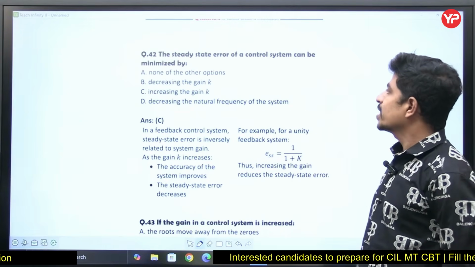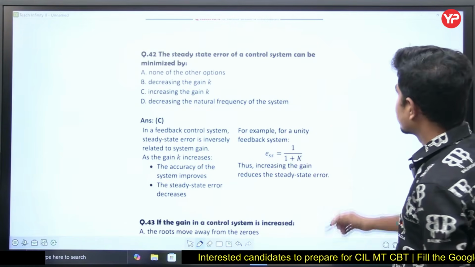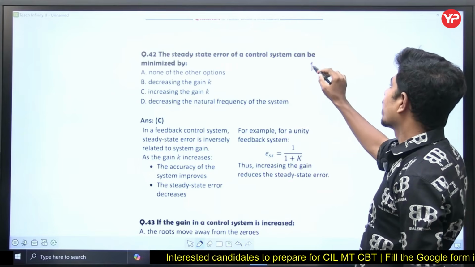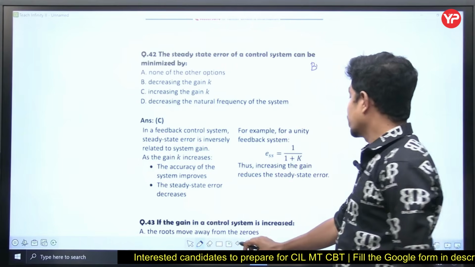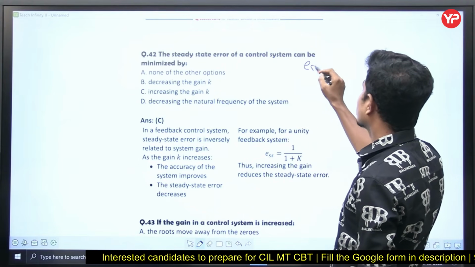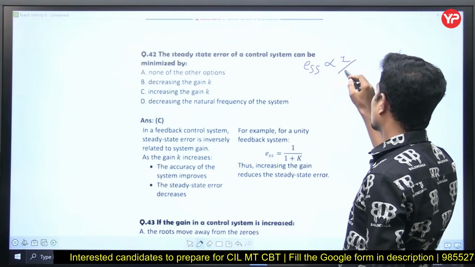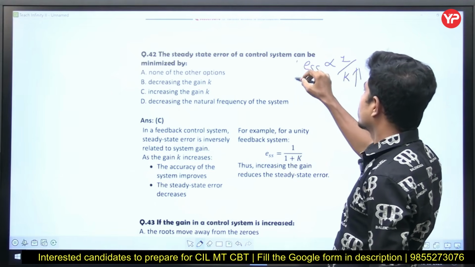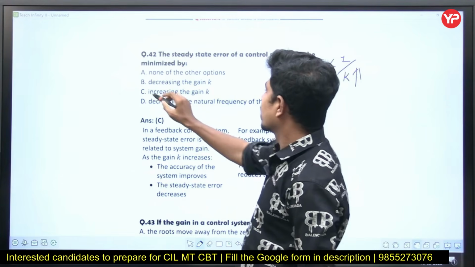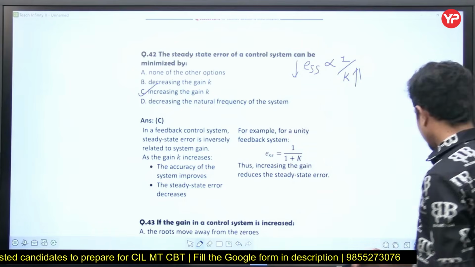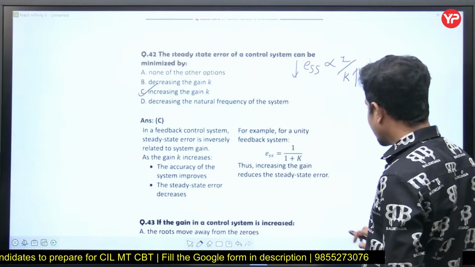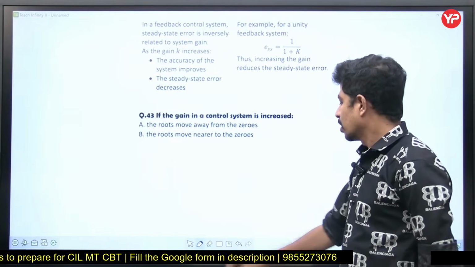The steady state error of a control system can be minimized by increasing gain K. Why? Because the steady state error ESS is inversely proportional to K. If you increase gain K, steady state error will be reduced. Yes, by increasing gain K. Next question, please.